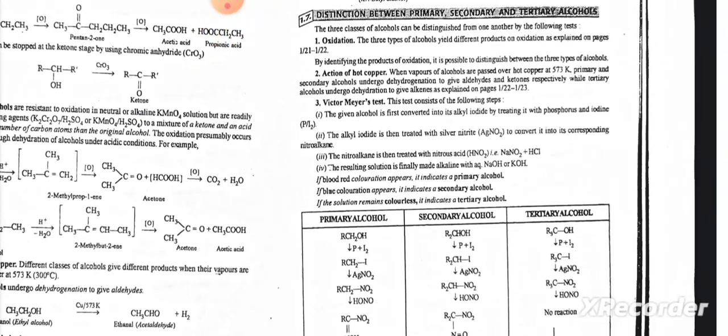Action of hot copper. Different classes of alcohols give different products when their vapors are passed over heated copper at 573 K. Primary alcohols undergo dehydrogenation to give aldehydes. Secondary alcohols undergo dehydrogenation to give ketones. Tertiary alcohols undergo dehydration to form alkenes in the presence of copper at 573 K.